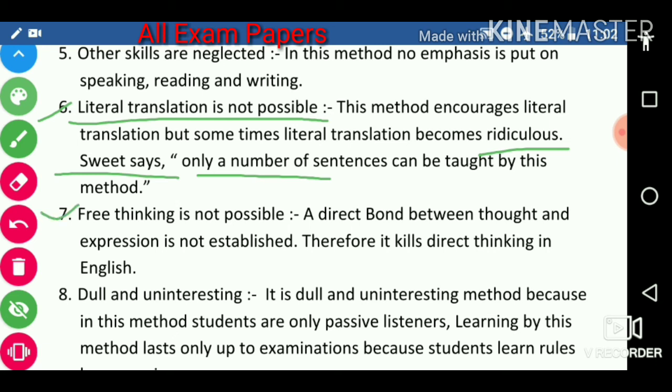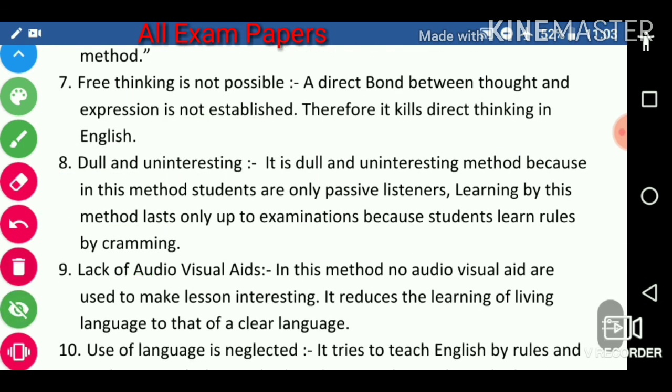Next, free thinking is not possible. A direct bond between thought and expression is not established. Therefore, it kills direct thinking in English. Next, it is dull and uninteresting.